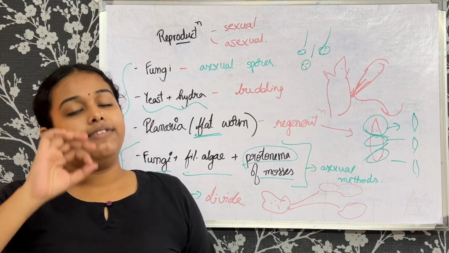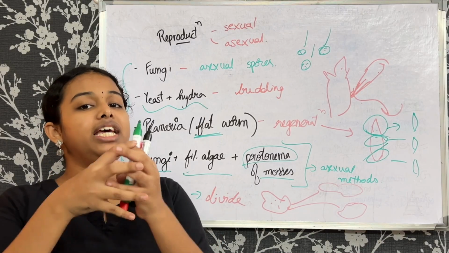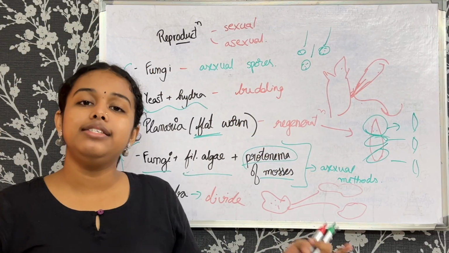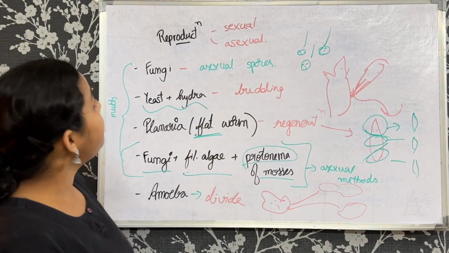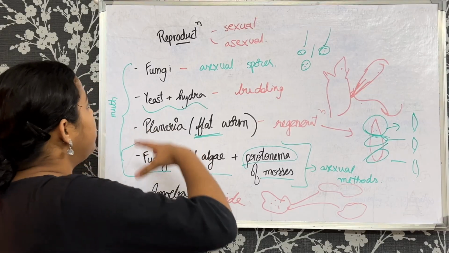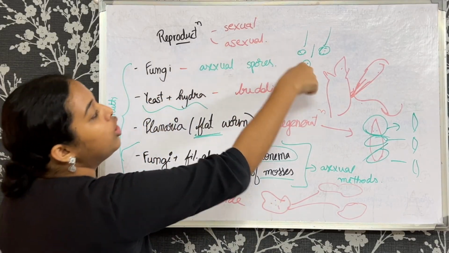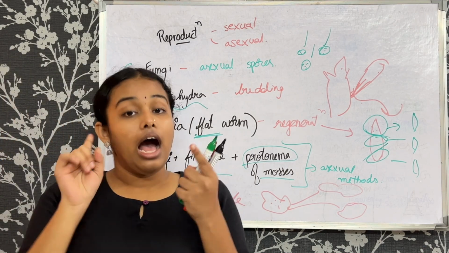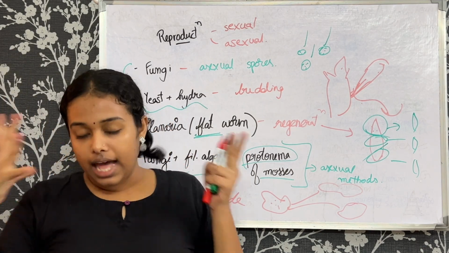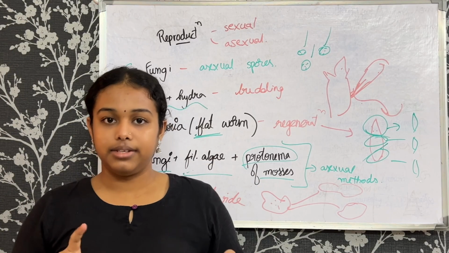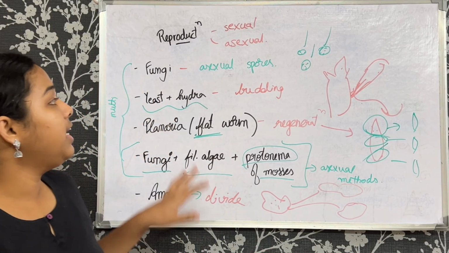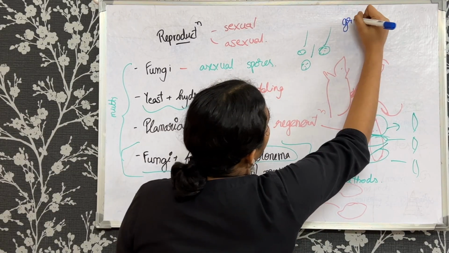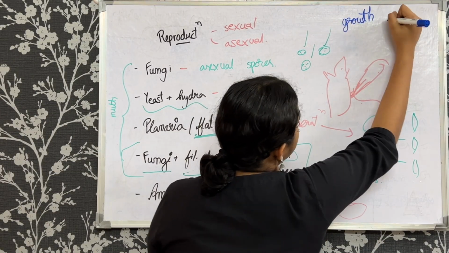Like in a very clear statement, if there is a body, the body is subjected to an addition of mass by which it has increased in size or girth. Now when we come to reproduction, it would come in number, right? There's one individual, and now from that individual we got three more, or from one to another we get, the number increases. Now in higher plants or animals, the higher strata of organisms, this is always exclusive. What is always exclusive? Growth and reproduction in higher organisms are always exclusive.